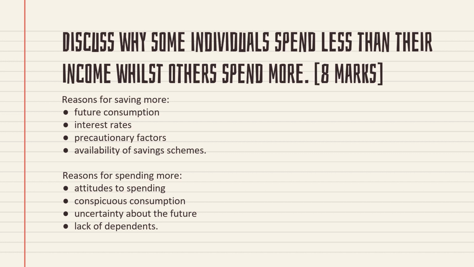Then the availability of saving schemes. A particular country may have more saving schemes. We have so many banks, isn't it? Each bank will offer a variety of saving schemes with different interest rates and different benefits, so consumers are attracted to save more money. Once they save most of their income, the proportion of income available for spending will fall. That's why some groups of people are spending less.